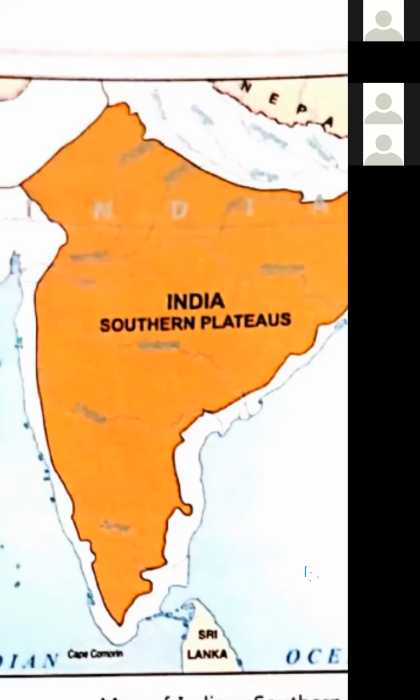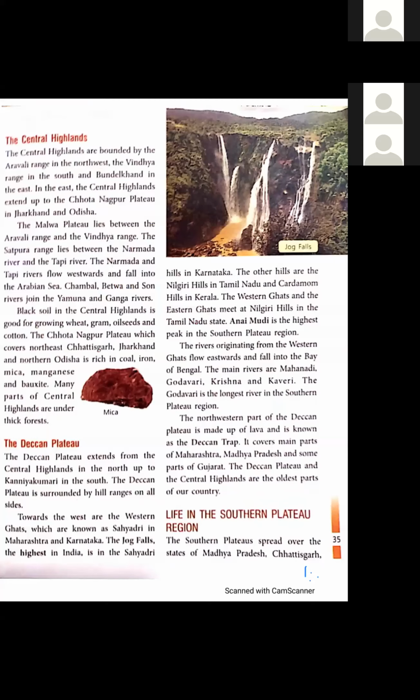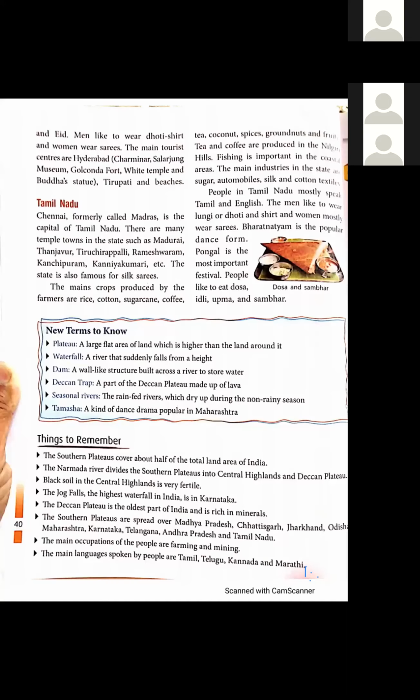Yes, dear students. Now we will read about the Central Highlands. You read this from your book.